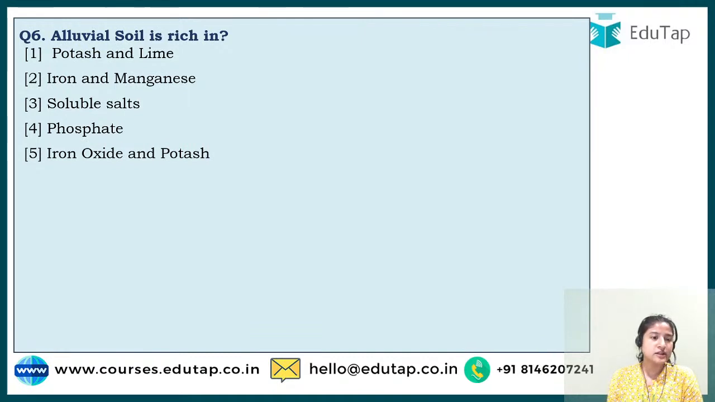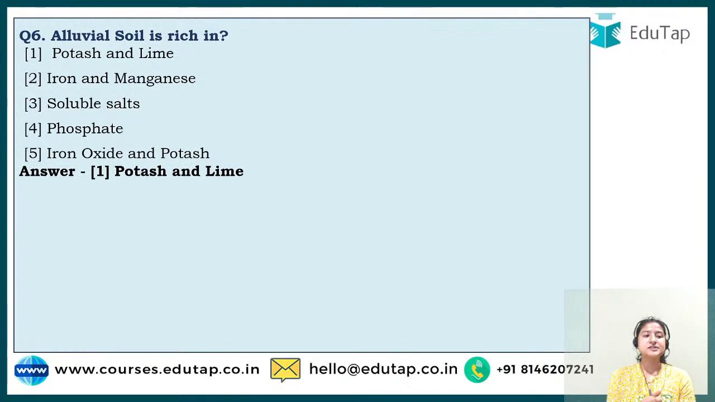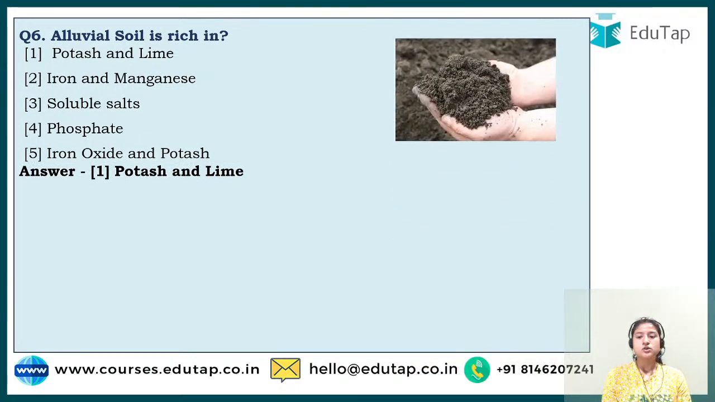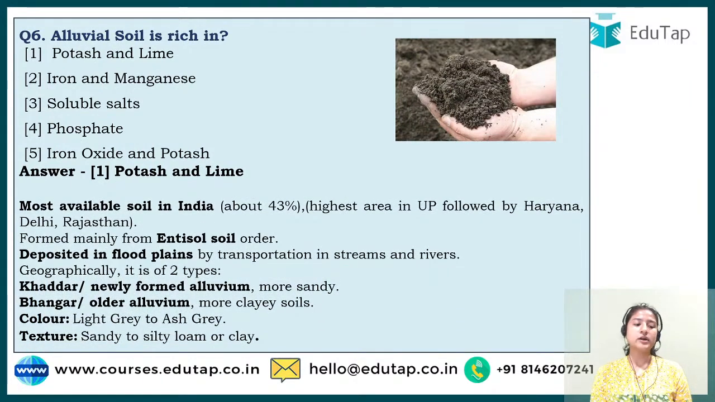So alluvial soil is rich in, people are saying one, and then two. The correct answer to this is option number 1, that is potash and lime. This is how alluvial soil looks like. It is the most available soil in India, and I have added this question for that reason. It is mainly from the Entisol soil order.